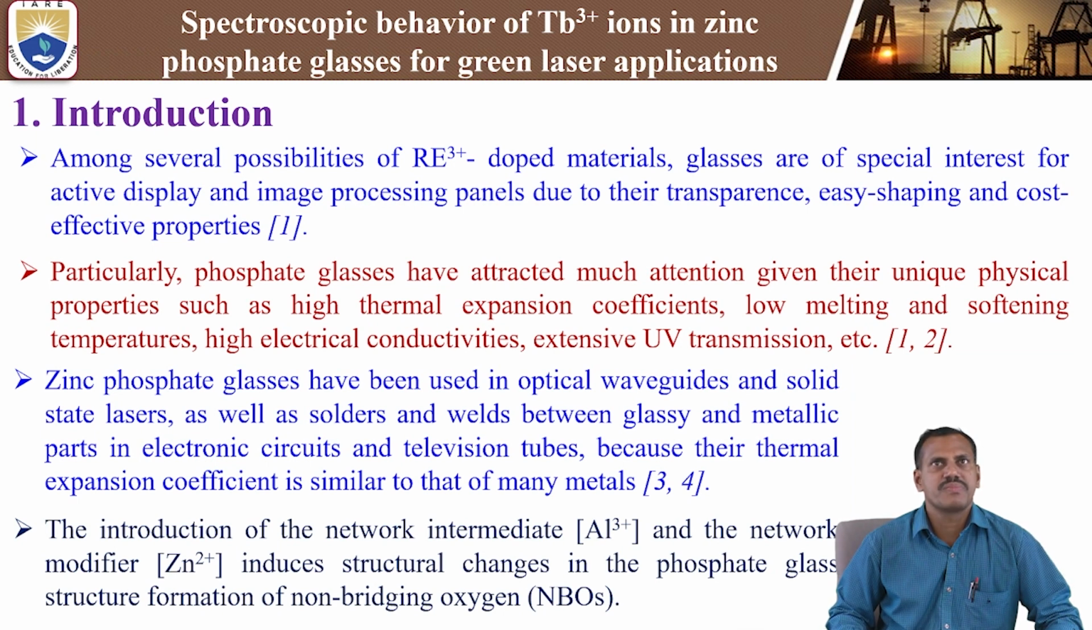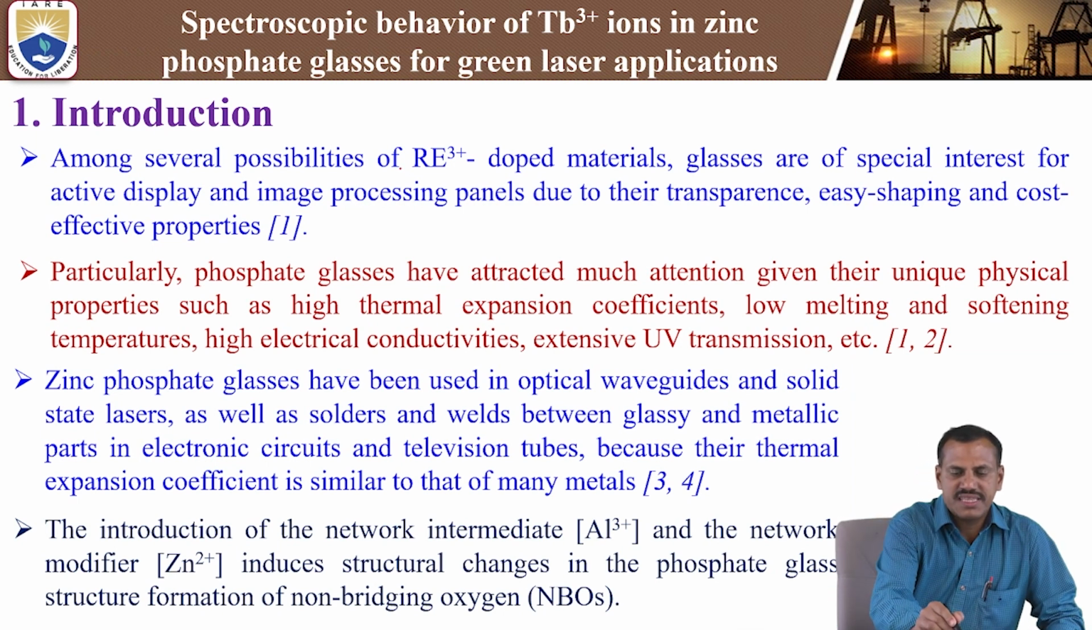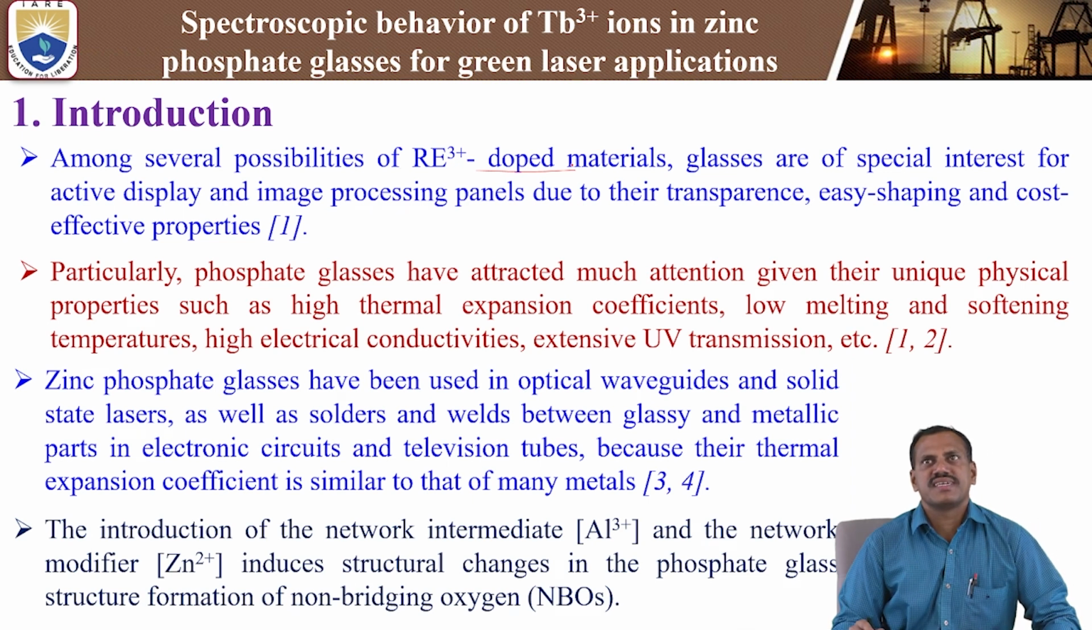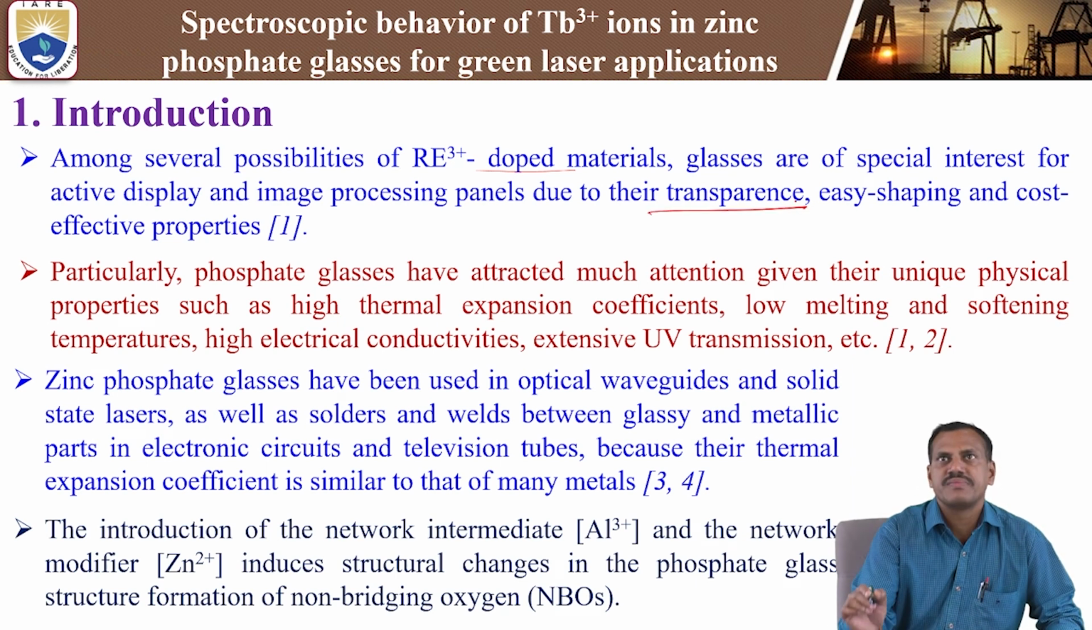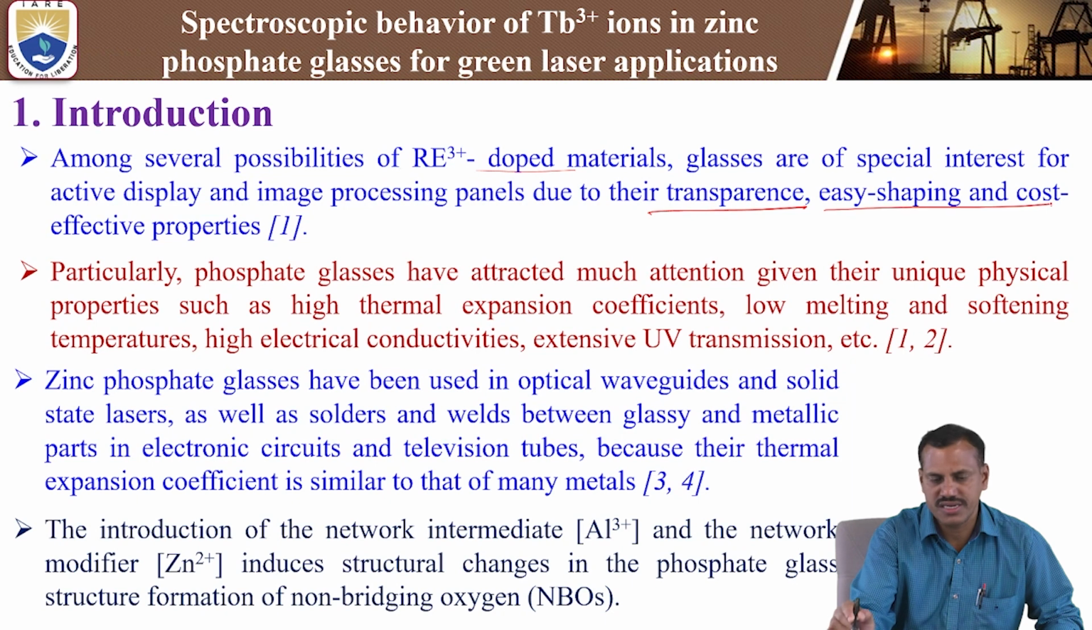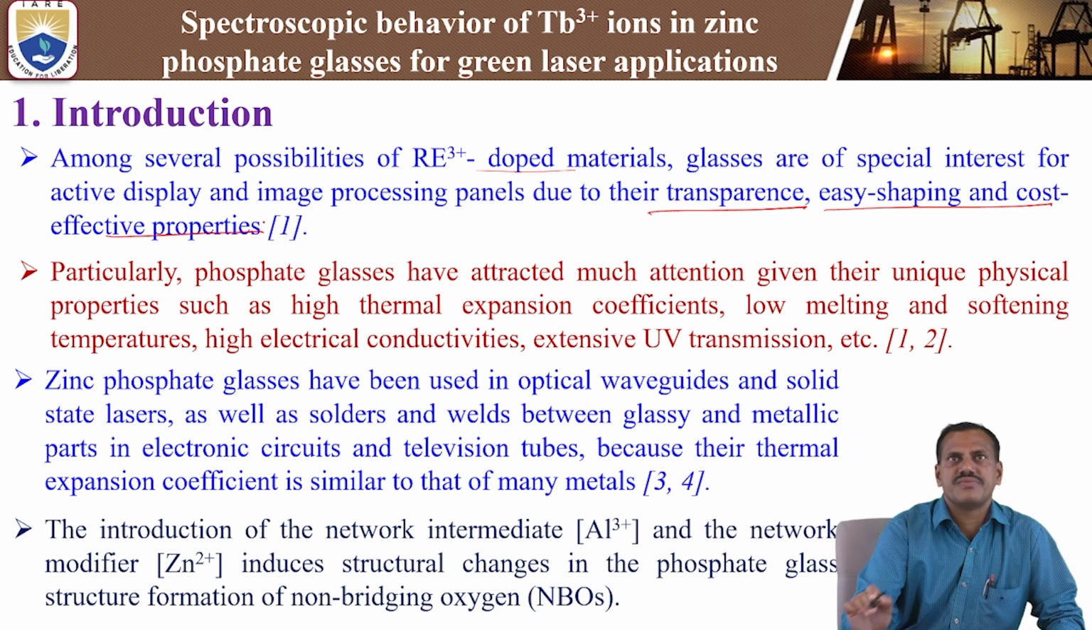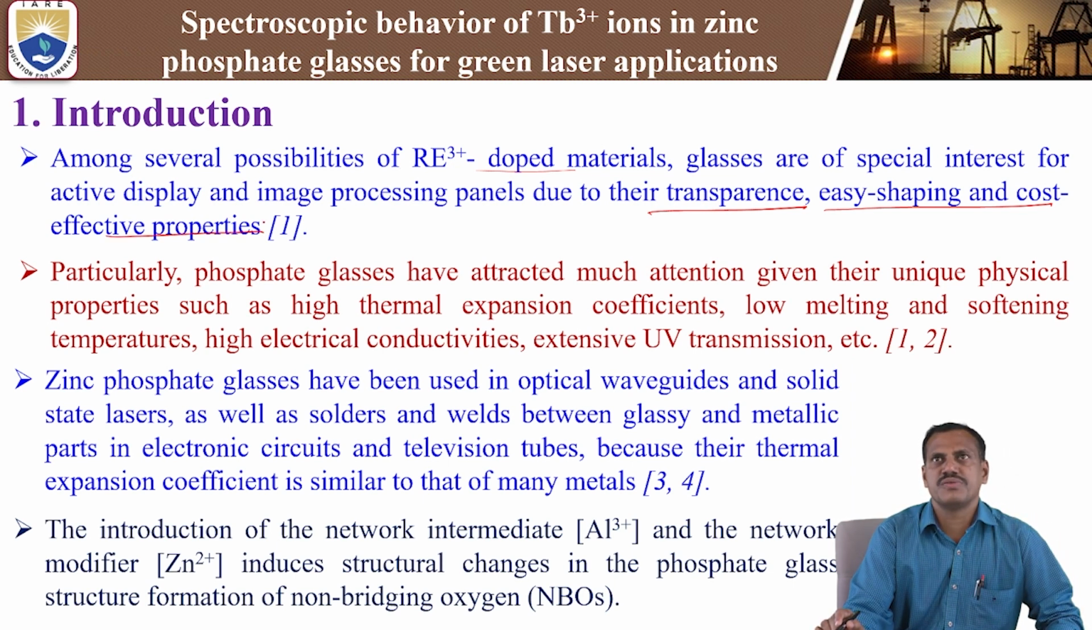Among several possibilities, RE3+ rare earth doped glass materials are of special interest for active display and image processing panels due to their transparency, easy shaping, and cost-effective properties. This is one of the important ones. Optically highly transparent, easy shaping, and cost-effective. And also economically, it is cheap. These are the very important properties of glass materials doped with rare earth ions.